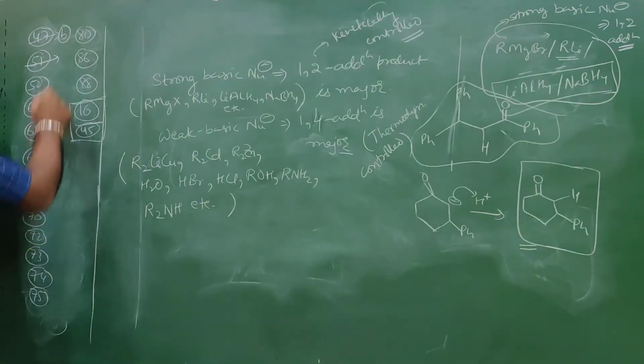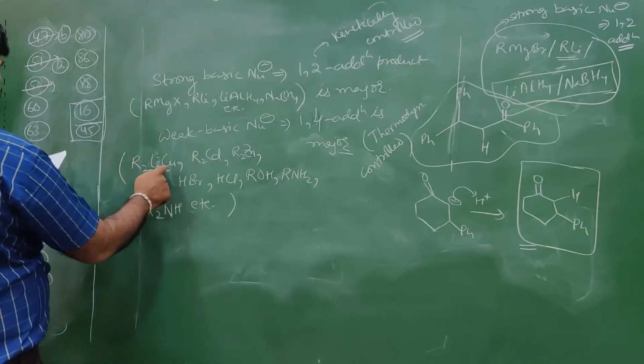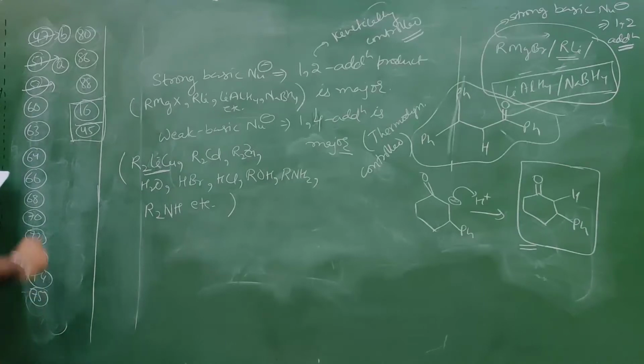So 51 answer will be A. Now the 52 answer: what is that? Gilman's reagent, 1,4 addition. So where is 1,4 addition?